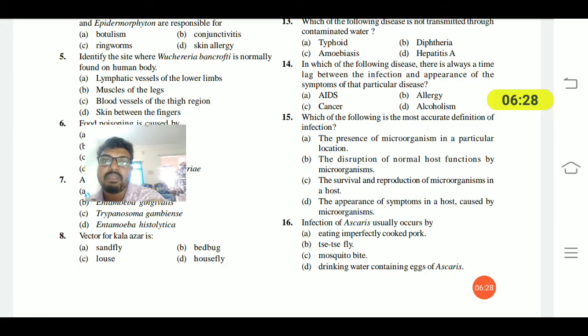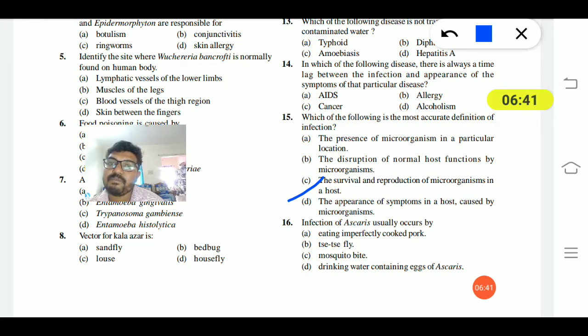So when a microorganism infects, it means it is surviving in our body, and meanwhile it increases its number through reproduction. That is the accurate definition for the term infection.